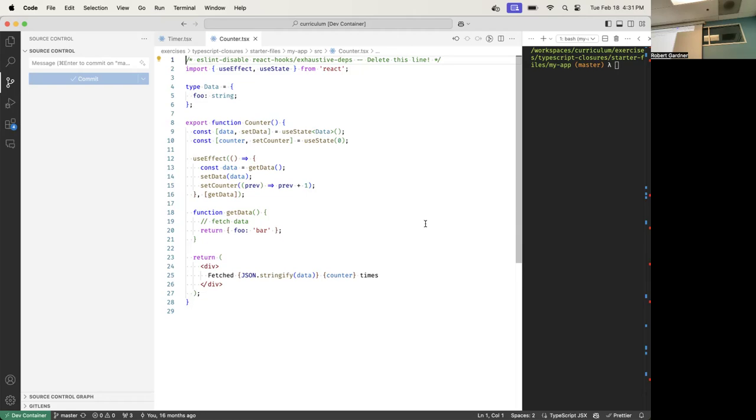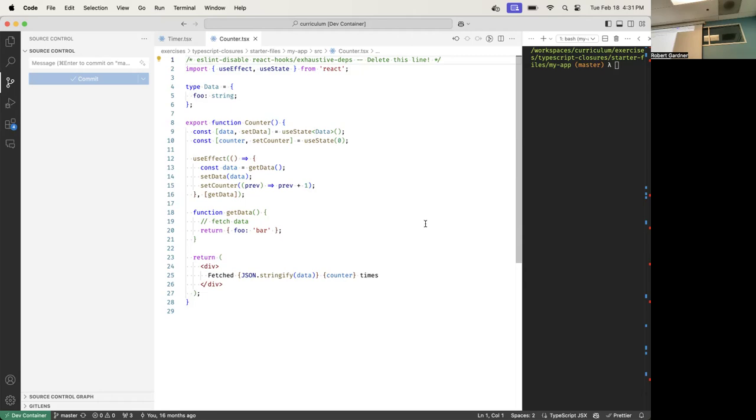Parents are not allowed to reach inside of their children. Children are allowed to reach out to their parents. So this is the opposite of what we usually like. But if we understand this, we can understand how children and parents work in React. All right, so that's the counter function.